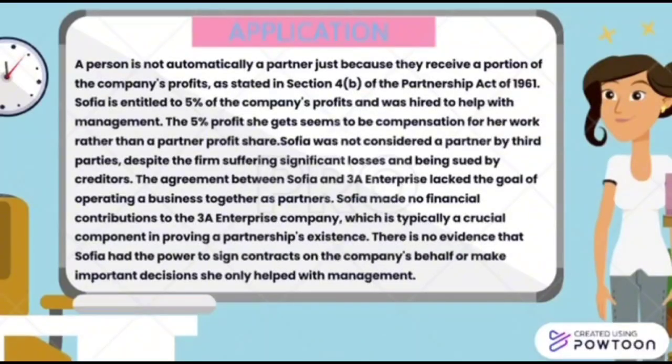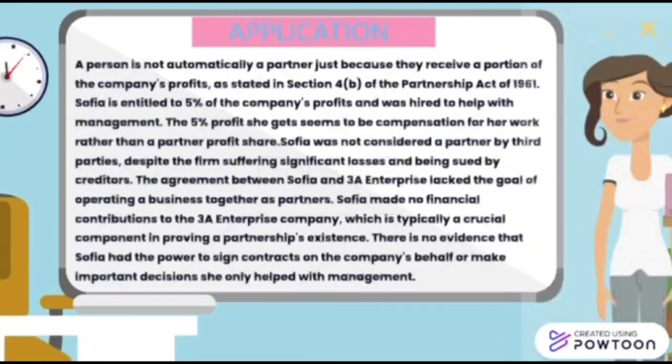Besides that, Sophia made no financial contribution to 3A Enterprise, which is typically a crucial component in proving a partnership existed. Lastly, there is no evidence that Sophia had the power to sign contracts on the company's behalf or make important decisions. She only helped with management.